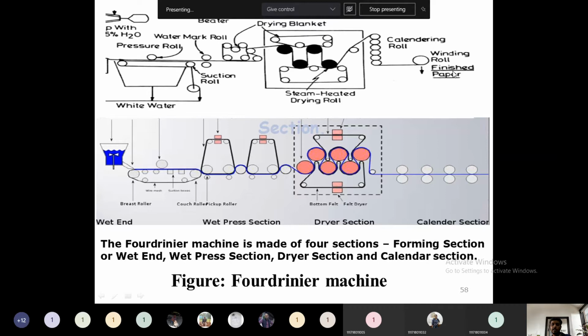In the finishing section, the paper will be cut down according to the end user requirement, like a newspaper they want, or a textbook paper, or a notebook paper, or a cardboard, depending on whatever the final commercial product they want. They will be looking after the packing, finishing, cutting, coating, and everything. If you require some oily paper, some coating or non-oxidizing coating will be applied on this paper. That particular coating, cutting, finishing, everything will be looked after in the next section, which is called the finishing section.